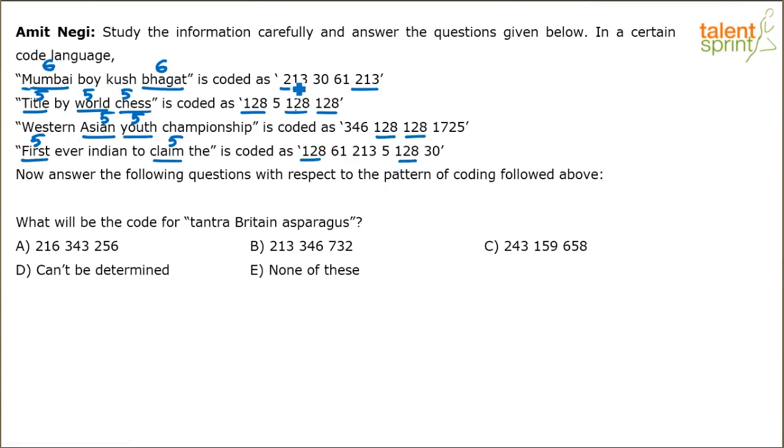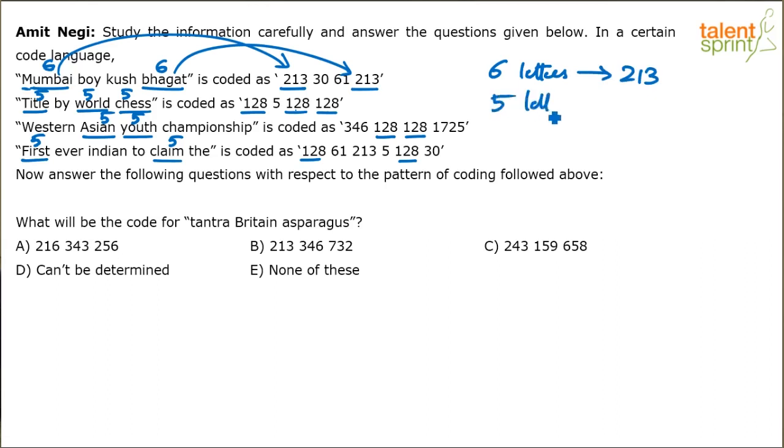Wherever we've got 6 letters, the code is 213. We can now connect it, right? Mumbai is 213, Bhagat is 213, world, title, chess are all 128 and so on. So 6 letters, it is 213. 5 letters, it's 128. And it looks like a direct mapping, right?